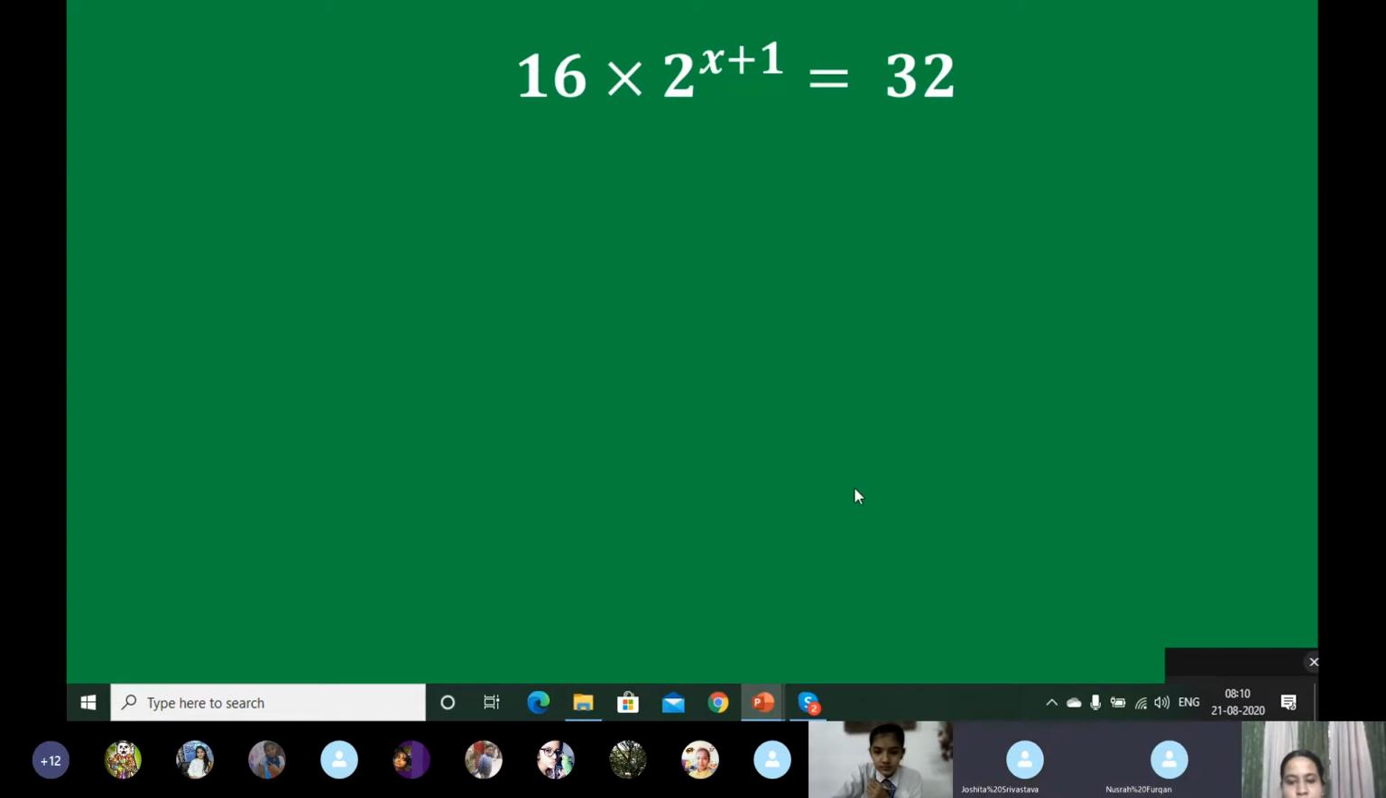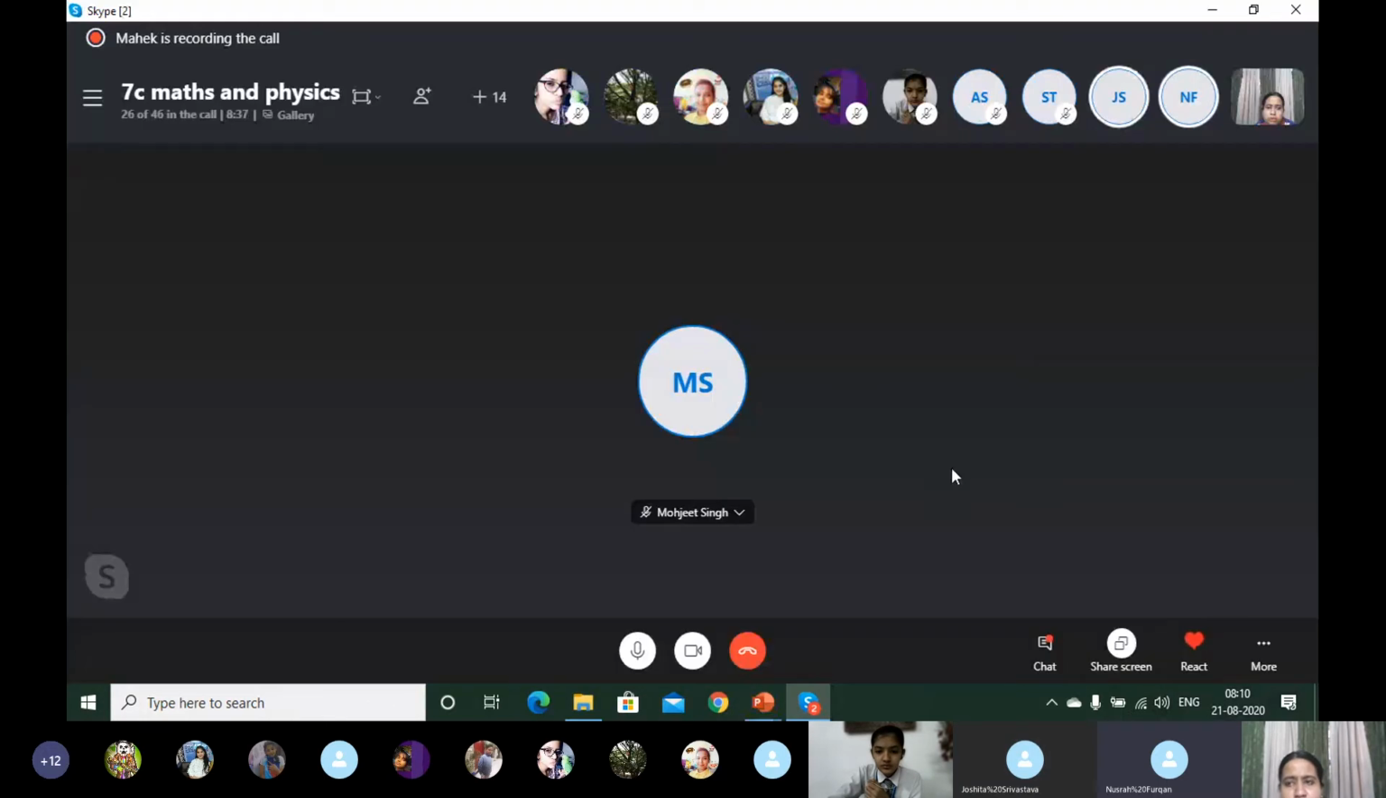What's the exponential form? Ma'am, 2 raised to the power 4. 2 to the power 4. And what's the exponential form of 32?